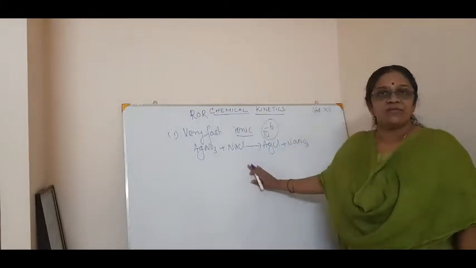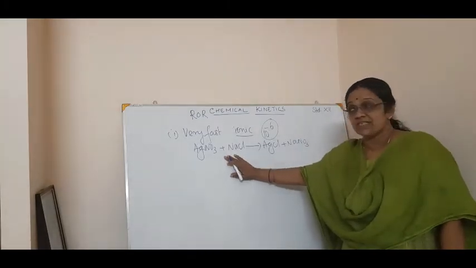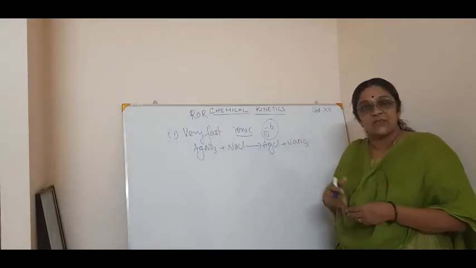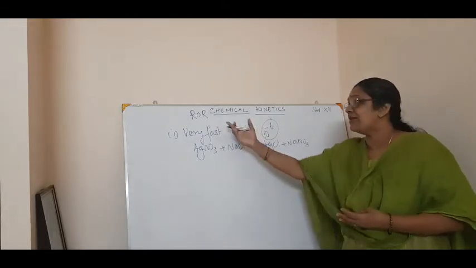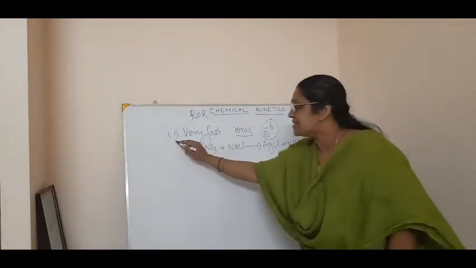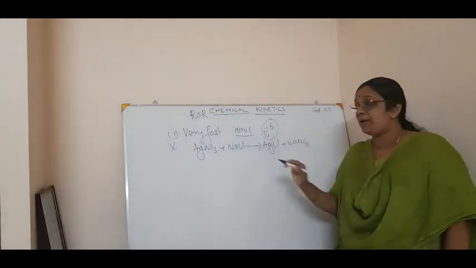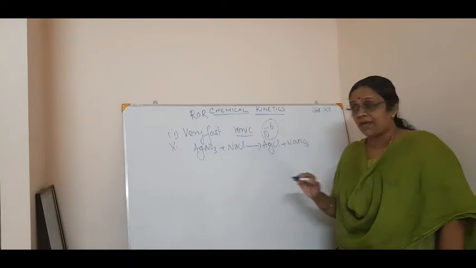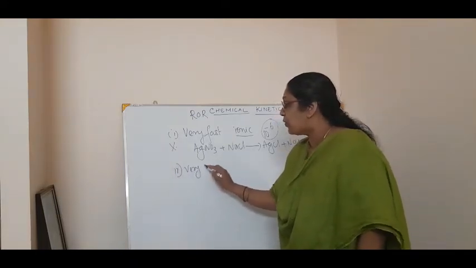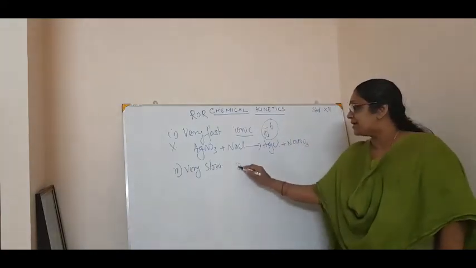So it happens very, very fast. In the case of very fast reactions, it is very difficult to determine the rate of a reaction, because it is happening in microseconds. So we are not interested in calculating the rate of reaction in very fast reactions, for example ionic reactions. Now the second type is very slow reactions. An example is the rusting of iron.